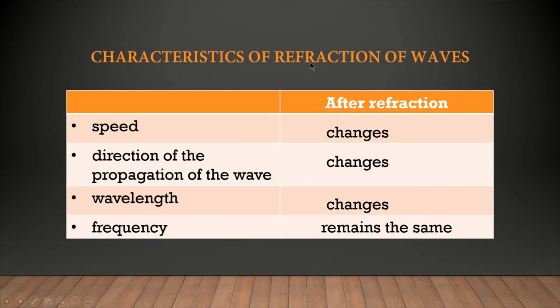Now, what happens after refraction? We have just learned that with different density, the speed will be different. Therefore, after refraction, the speed changes. The direction changes because of the bending of the wave. The wavelength changes too. We will look into wavelength in more detail later. For the time being, we know that refraction changes wavelength, but the frequency remains the same.